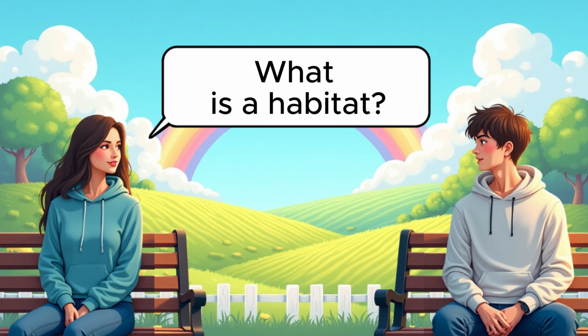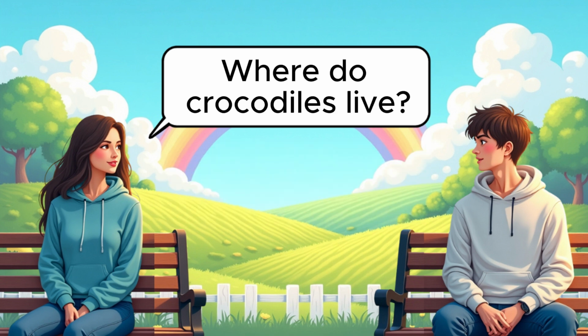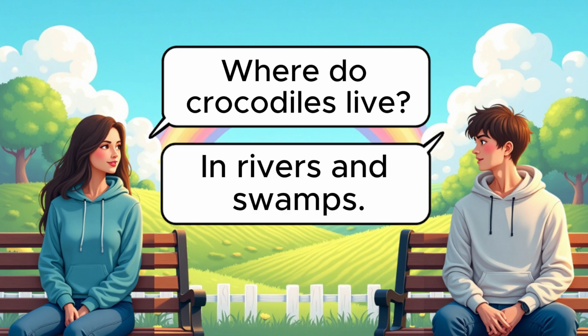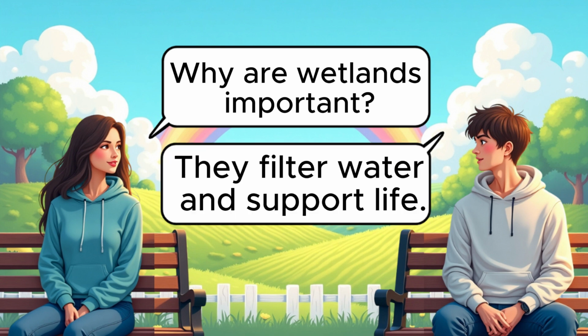What is a habitat? A place where animals live. Where do crocodiles live? In rivers and swamps. Why are wetlands important? They filter water and support life.